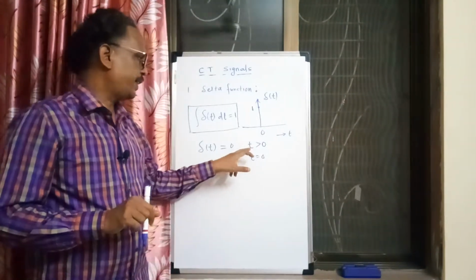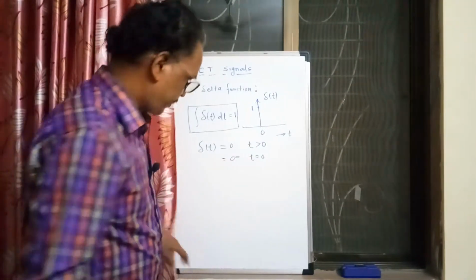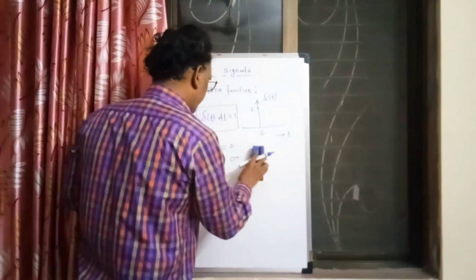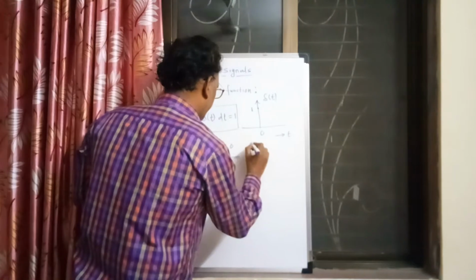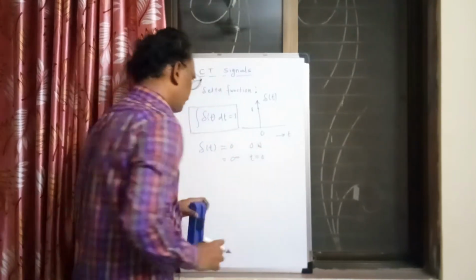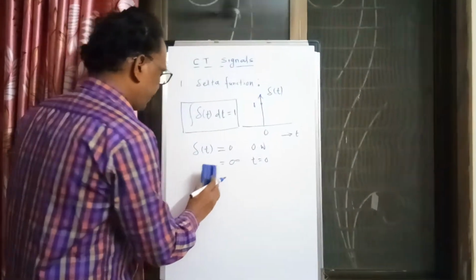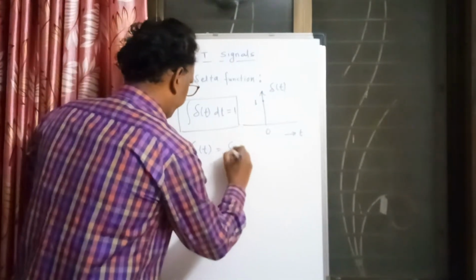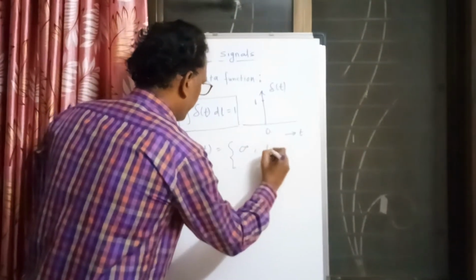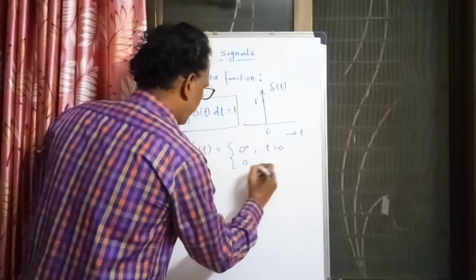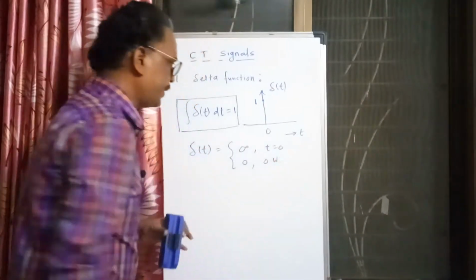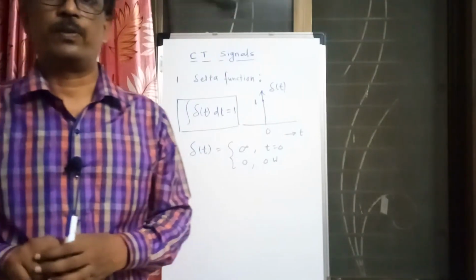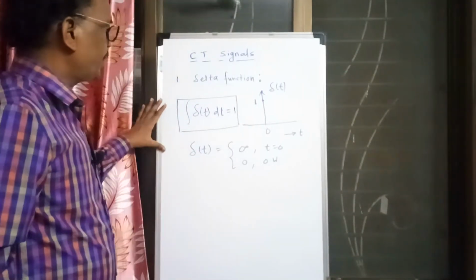We can write del of t equal to 0 otherwise, and otherwise is the proper word here because the negative side is also there. So del of t is infinity at t equal to 0 and 0 otherwise, meaning all values of t except t equal to 0. So this is the definition of the delta function.